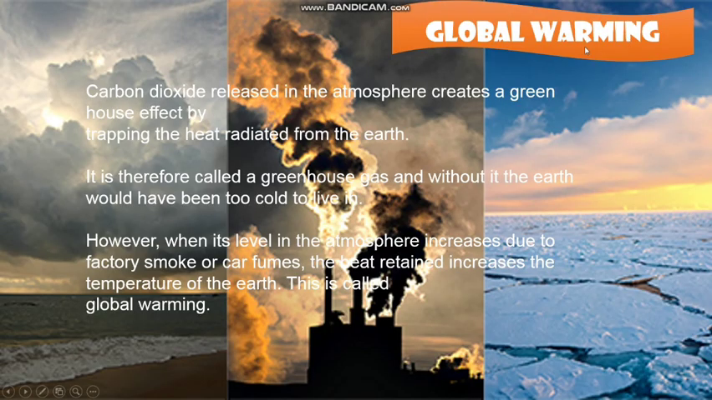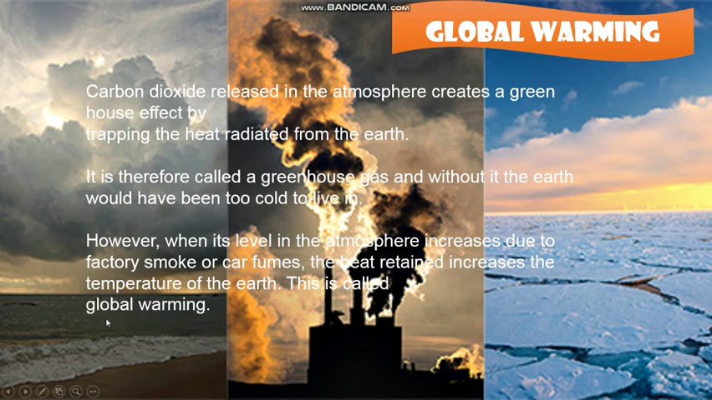Global warming. Do you know? Carbon dioxide released in the atmosphere creates a greenhouse effect by trapping the heat radiated from the earth. It is therefore called a greenhouse gas, and without it, the earth would have been too cold to live in. However, when its level in the atmosphere increases due to factory smoke or car fumes, the heat retained increases the temperature of the earth. So this is called as global warming.